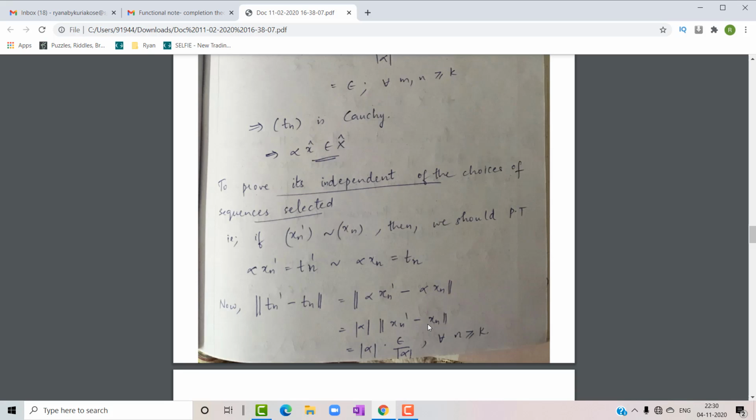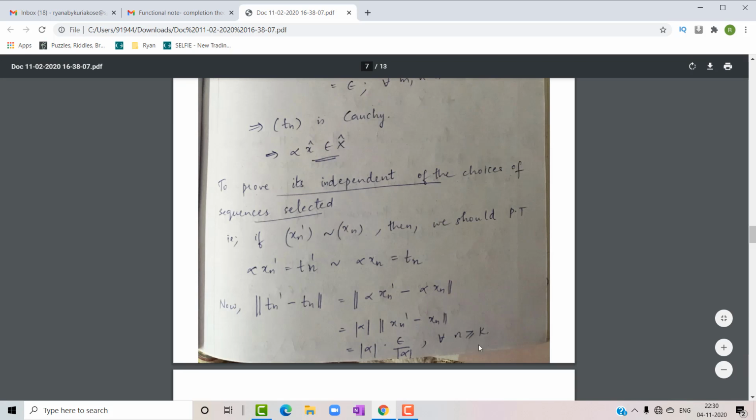So by the property of norm that we have stated earlier, we can write it as modulus of alpha into norm of xn dash minus xn, which is equal to modulus of alpha into epsilon by modulus of alpha for all n greater than or equal to capital K, by substituting the value of norm of xn dash minus xn that we have got earlier.